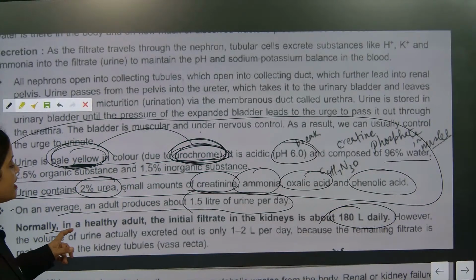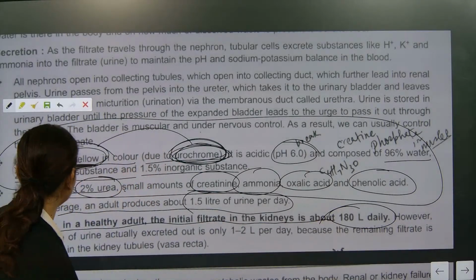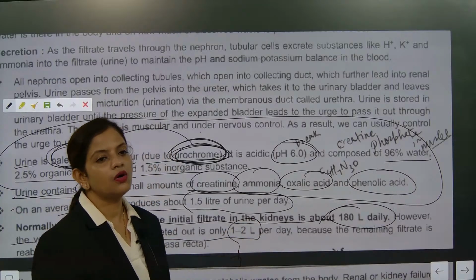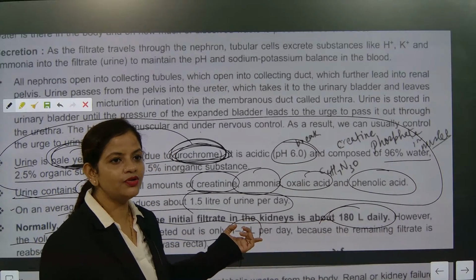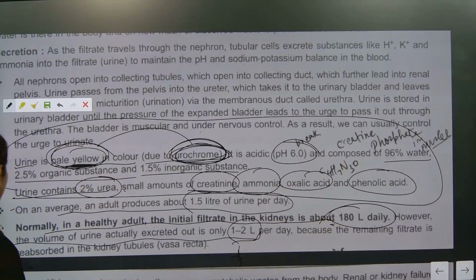So in a normal healthy adult, the initial filtrate of the kidney is 180 liters. The volume of urine actually excreted out is 1 to 2 liters only. How much are we excreting out? 1 to 2. How much is getting filtered? 180 liters.